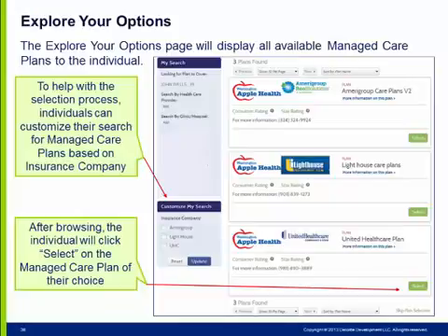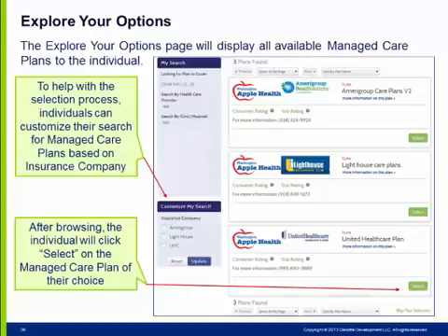The managed care plans that the individual is eligible for will be returned by Provider 1 and displayed on the page. Under My Search, an individual can see all individuals who are eligible to select a plan, search by provider, and search by clinic hospital. An individual can use Customize My Search to filter by managed care plan. Each managed care plan offers additional information.